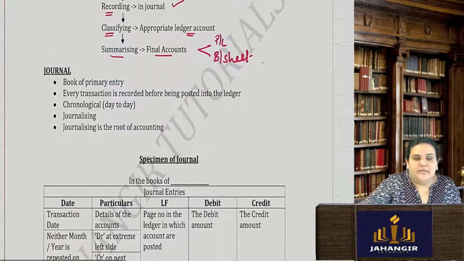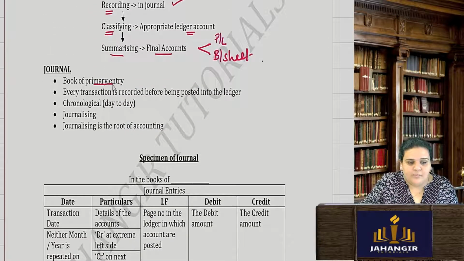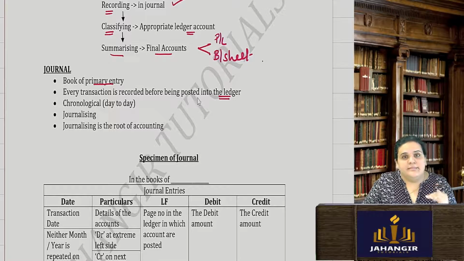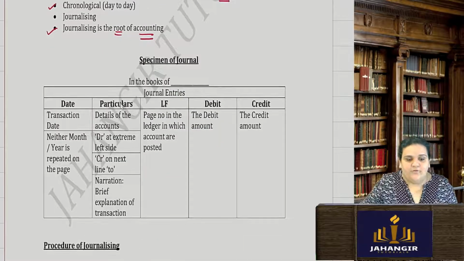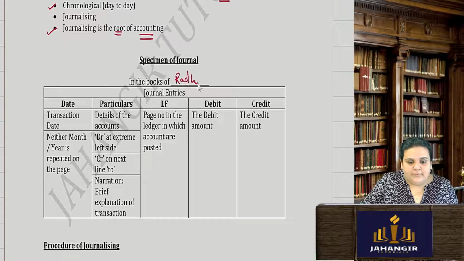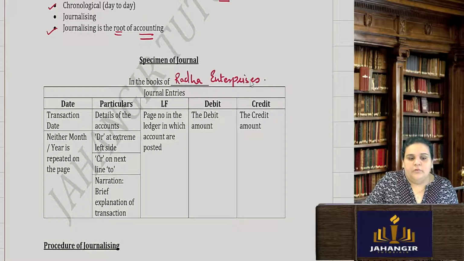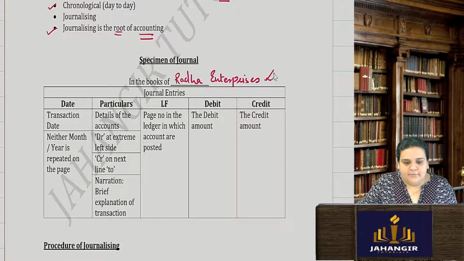So a journal is known as a primary entry book. All the transactions are first recorded here and then taken into the ledger, and it is always date wise, chronologically. And journalizing is the root of accounting. So I explained the format. We always write "in the books of", so say the name of the company is Radha Enterprises. In the books of Radha Enterprises Limited.